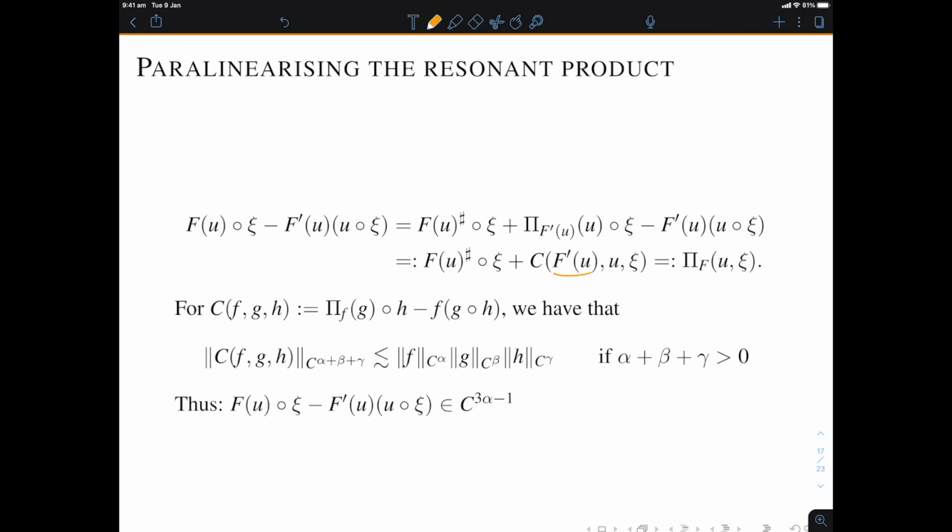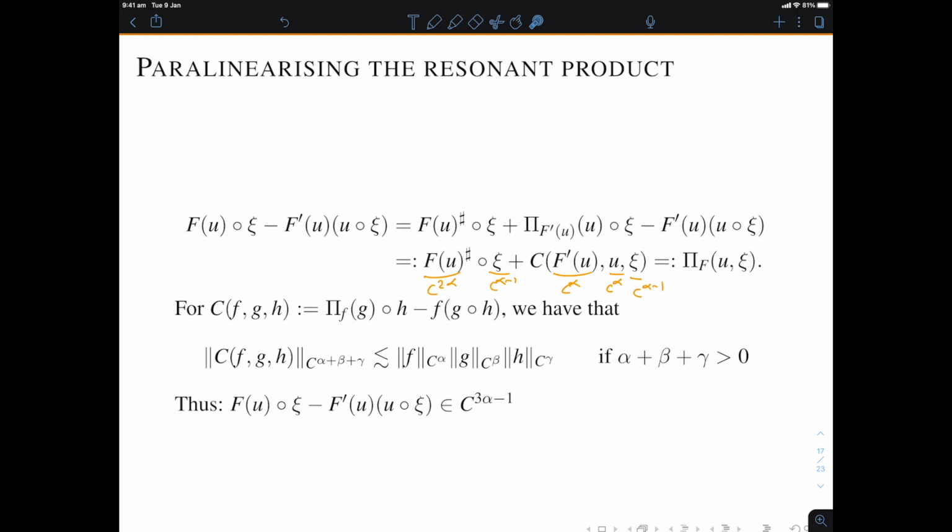Well, remember, this is in C^alpha, this is in C^alpha, this is in C^(alpha minus 1). When you sum these things, you get 3 alpha minus 1, and that is positive whenever alpha is greater than 1/3. And so you're left with this term here, but this term here, this is C^(2 alpha), and this is C^(alpha minus 1). Again, the resonant product will make sense whenever alpha is greater than 1/3. So what we have now is that the difference between the resonant product of f of u and psi and this product times the resonant product is in C^(3 alpha minus 1). So all of that makes sense and can be well estimated whenever alpha is greater than 1/3.